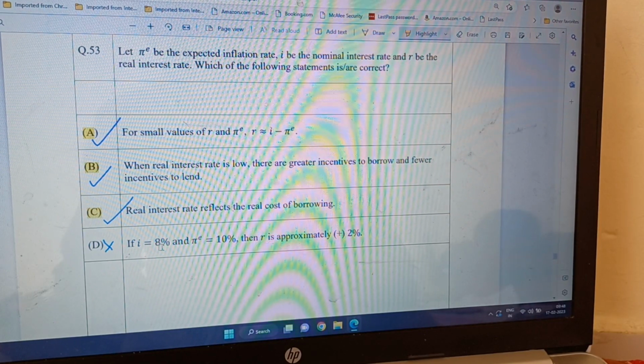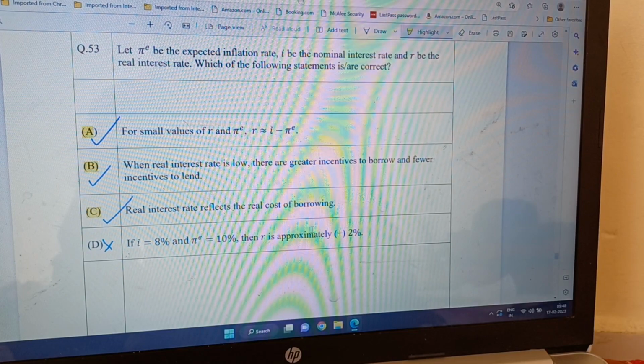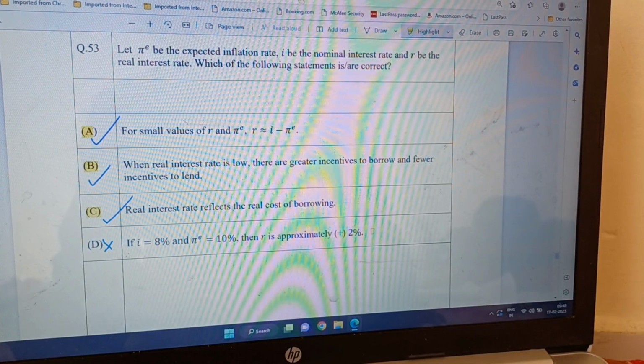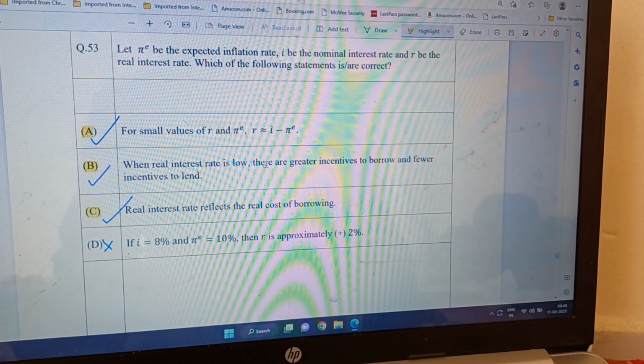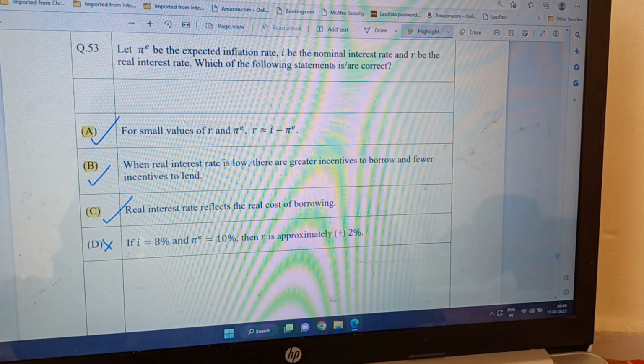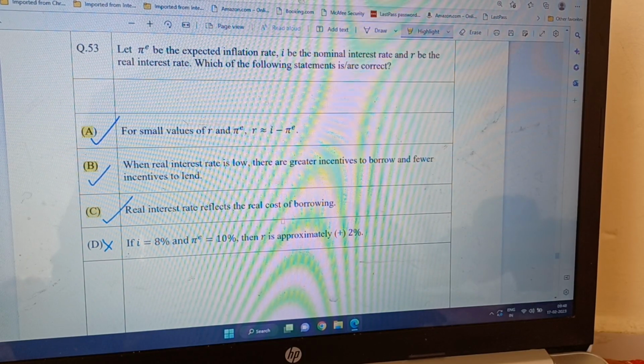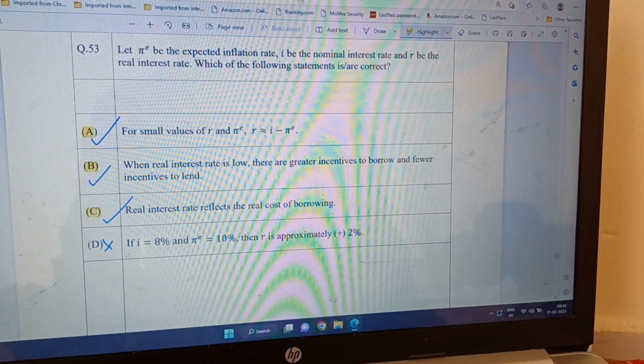And D, if I is equal to 8% and pi e is equal to 10%, then R is approximately plus 2%. This one is wrong because here R is equal to I minus pi e. So it should be 8 minus 10, meaning minus 2%. So that way D is wrong. So answers A, B, C are correct.